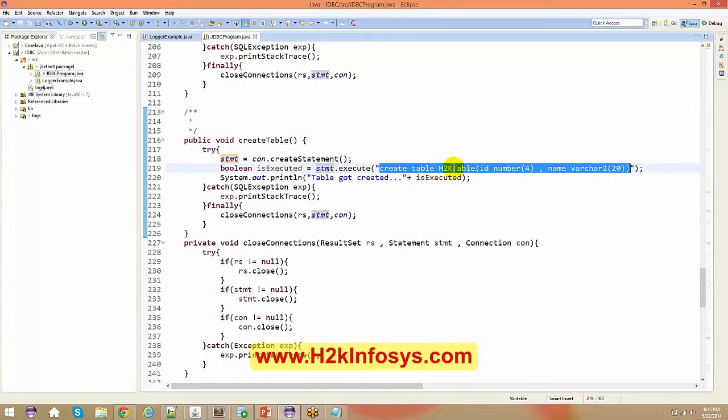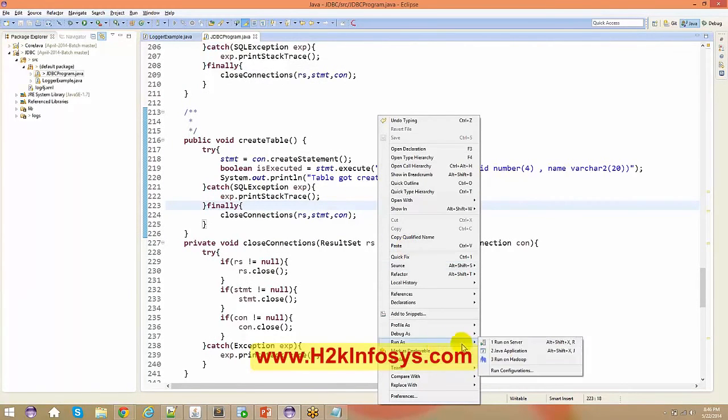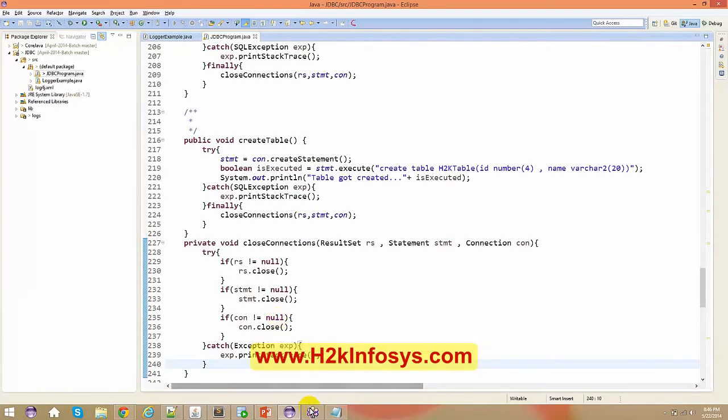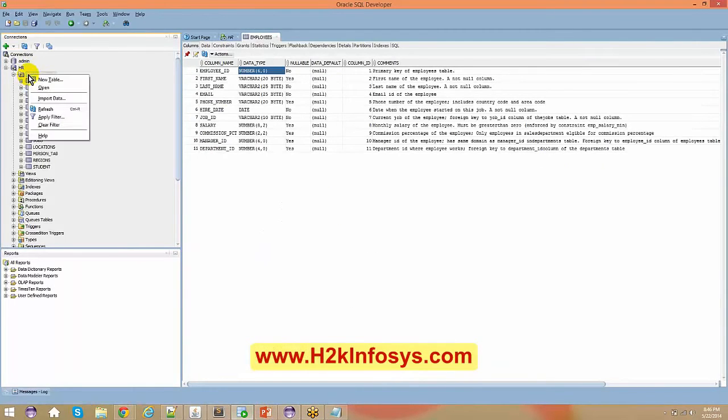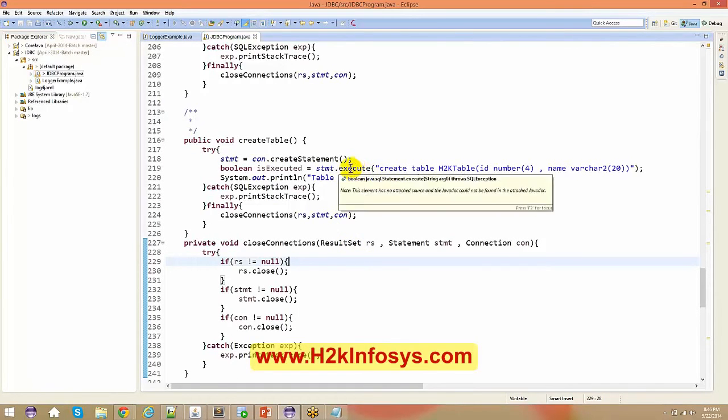So when I say create table name with the column details, it basically goes and creates the table. The same thing, if you just copy and paste it from your SQL developer, you can do the same thing. As of now, if you see, there is no table H2K out here. So right click, run as Java application. A table got created, false. So let us go back. If you see, a table got created out here, and let us go and see the execute.